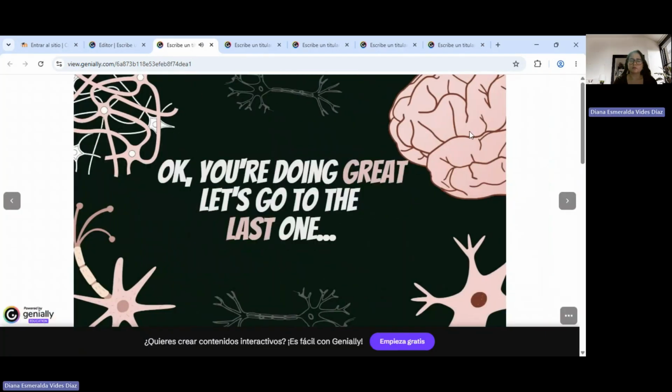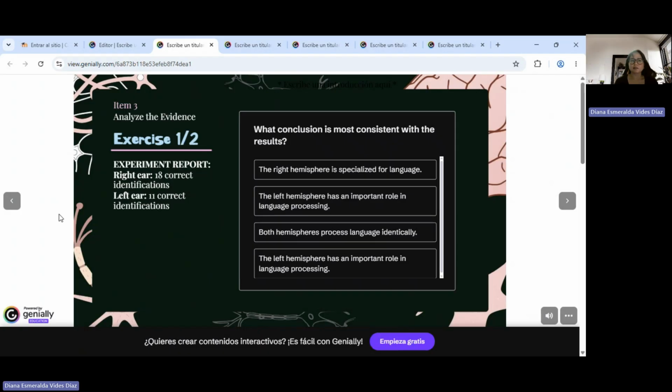All right. Let's go to the next one. Let's see. It says analyze the evidence, experiment report. Right ear, 18 correct identifications, and left ear, 11 correct identifications. So what conclusion is most consistent with the results? So we have: the right hemisphere is specialized for language; the left hemisphere has an important role in language processing; and both hemispheres process language identically. So it is the left hemisphere has an important role in language processing.